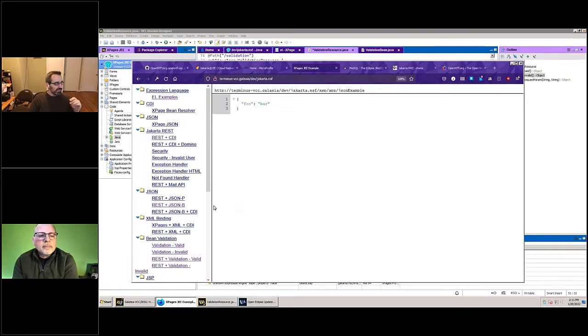Speaking of JSON binding, in XPages there are a few ways that people have done JSON. If you're in SSJS, you just have the JSON object that will do to and from strings, and then in IBM Commons there's JSON code that will let you read or write JSON in a stream-based way or kind of wholesale. These are functional. They're fine. Everything has that.